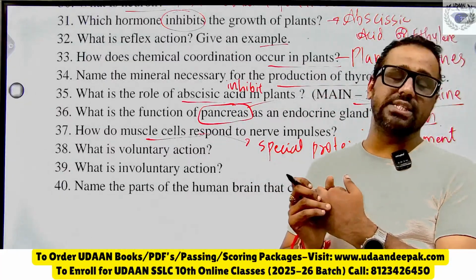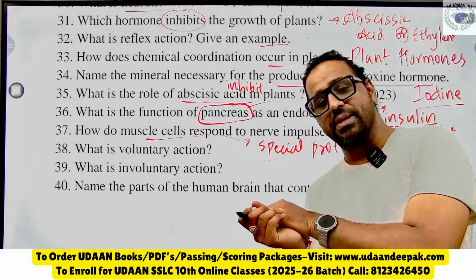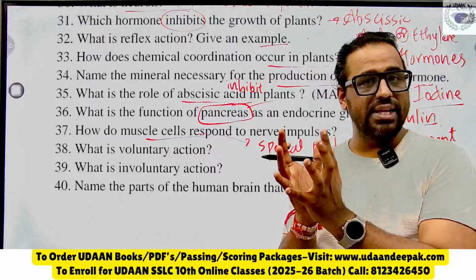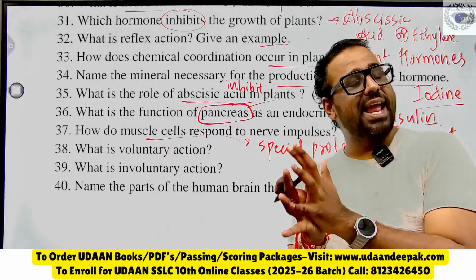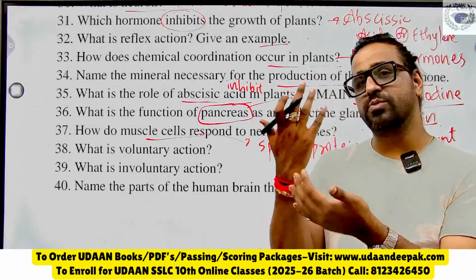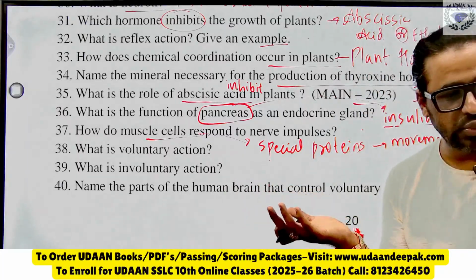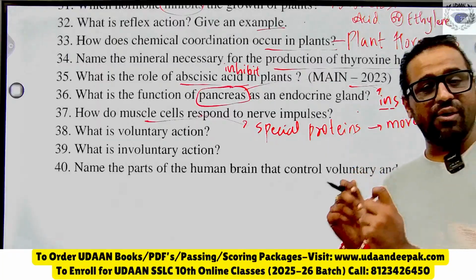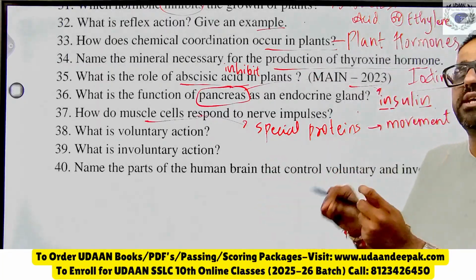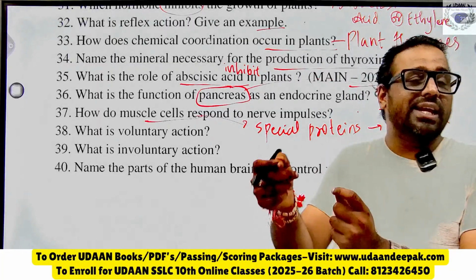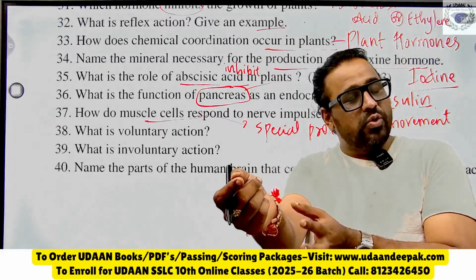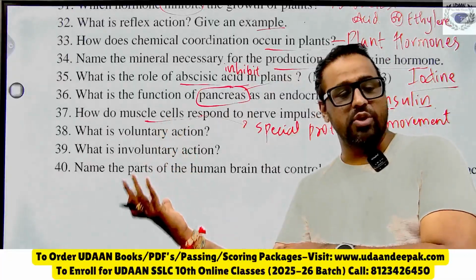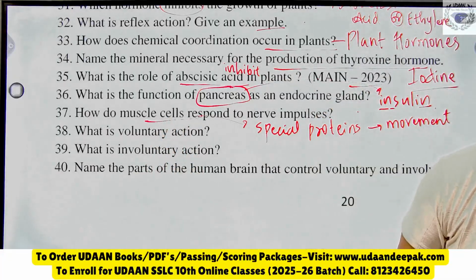Tejas, glycogen is the right answer here, but in the textbook they have not mentioned it. You should focus more whenever they ask about insulin. Whenever they ask about the pancreas, focus more on insulin, which controls blood sugar level. That is what you should write here. Effector, Nihal, very good. Muscle cells are the effectors, and they have special proteins, and they make the movement due to the contraction of the muscles, and they make you show the response towards external stimulus. That is the answer.